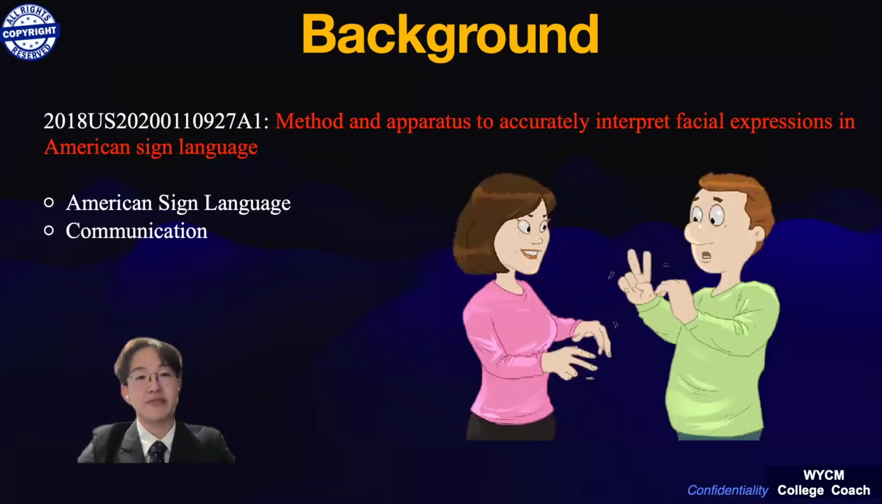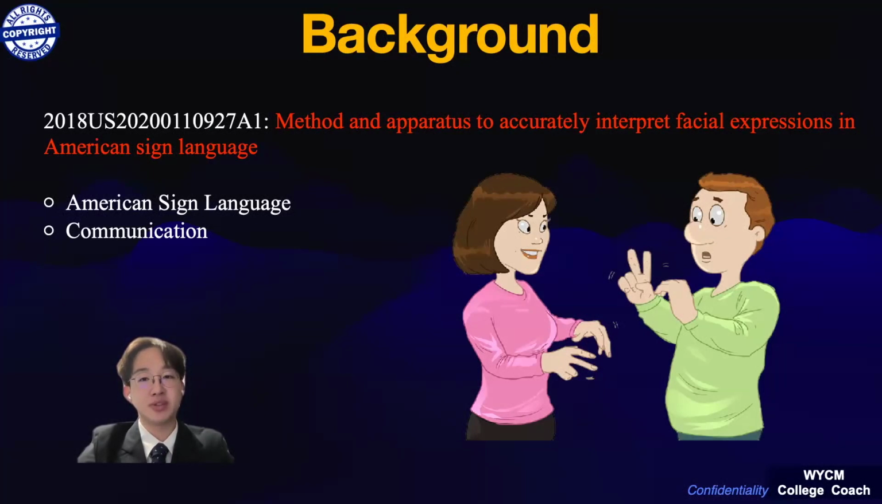The second patent that I referenced was the method and imperatives to accurately interpret facial expressions in American Sign Language. This patent focuses on understanding American Sign Language by extracting the facial features. The difference between this patent and my patent is that my patent focuses on inferring the emotion of a person by looking at the person's facial movements.